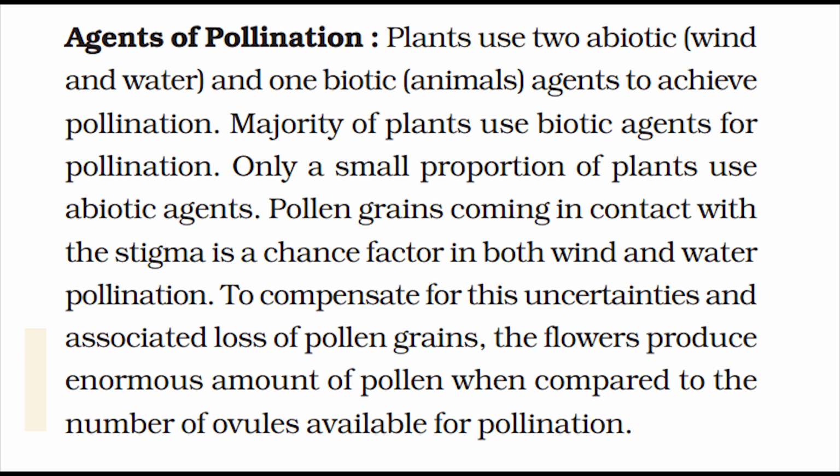Majority of plants use biotic agents for pollination. Only a small proportion of plants use abiotic agents. Pollen grains coming in contact with the stigma is a chance factor in both wind and water pollination. To compensate for these uncertainties and associated loss of pollen grains, the flowers produce enormous amounts of pollen when compared to the number of ovules available for pollination.